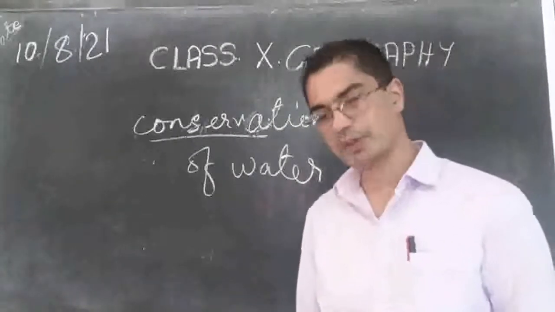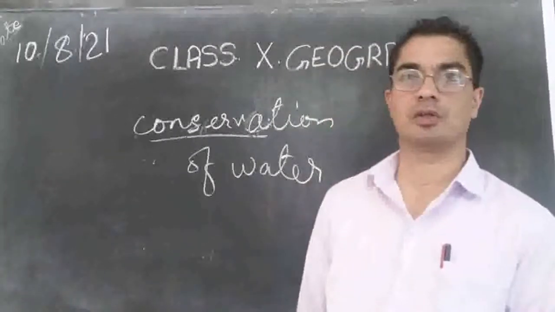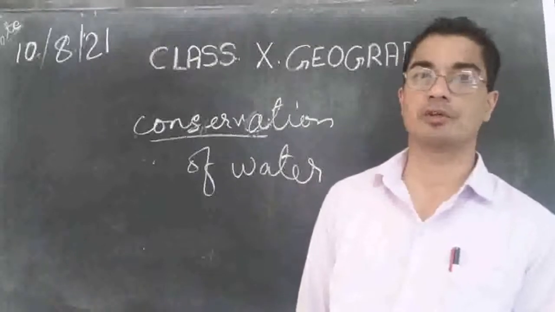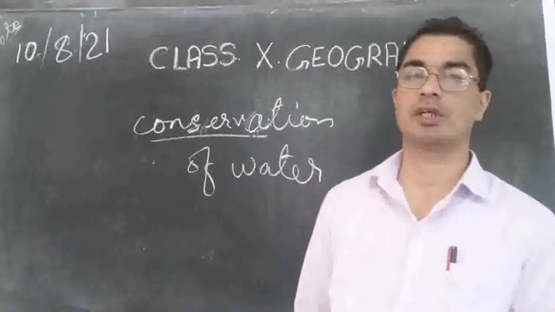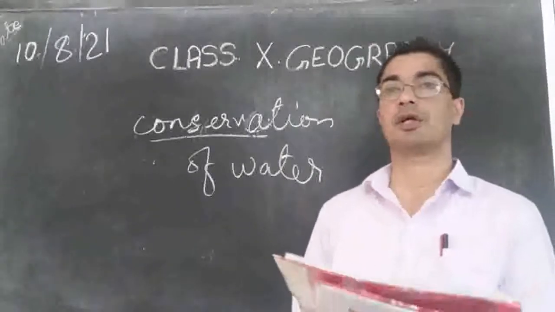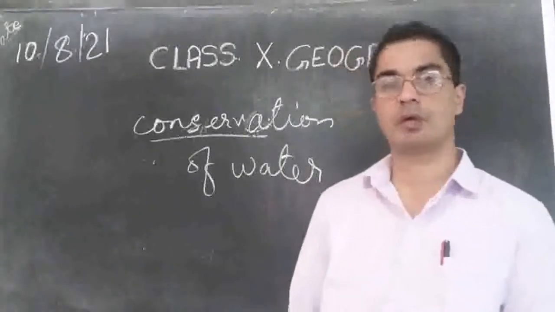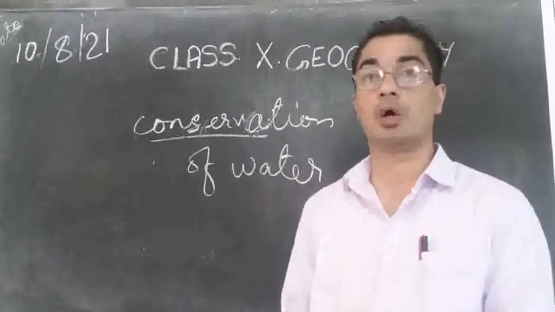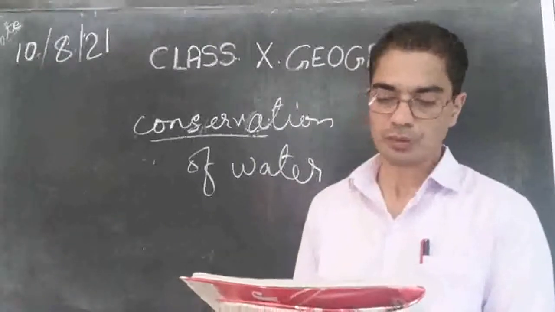So the increase of agriculture alone, not only that, but the increase of industry as well is giving a burden to the existing water sources. They are not able to provide enough water for all these purposes.